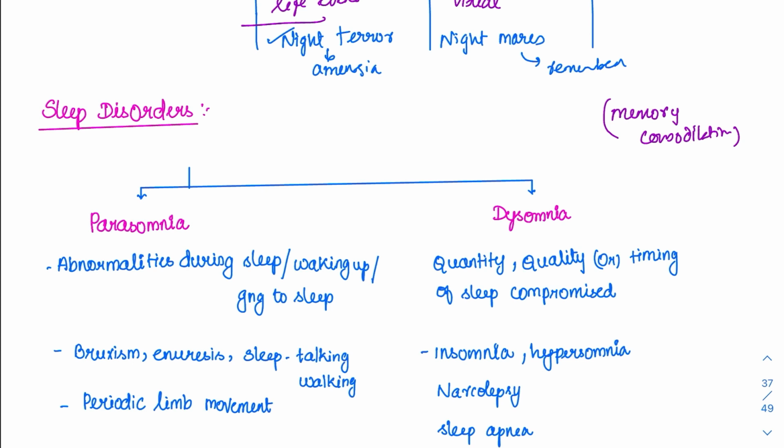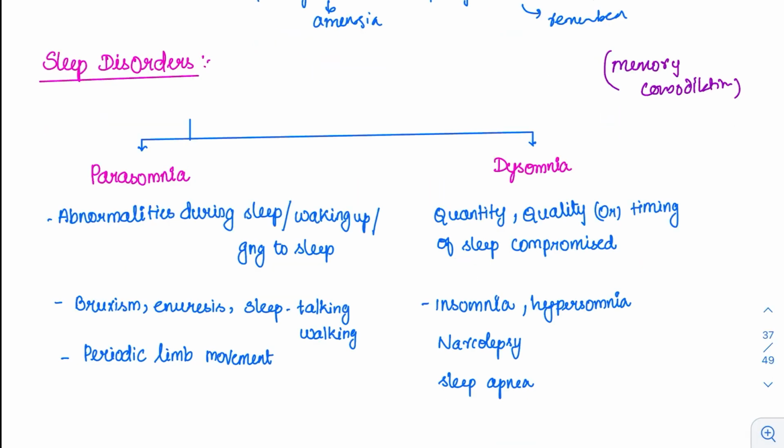Now, sleep is implicated in various disorders. Even in Alzheimer's disease, if the person is not sleeping properly, there will be an early onset of Alzheimer's also. Because all the metabolites that are produced by the brain have to be taken out, and they have to be excavated in the sleep only. The sleep disorders will happen whenever the person is not sleeping properly. So they are grouped under two groups. One is the parasomnias, another one is dysomnias.